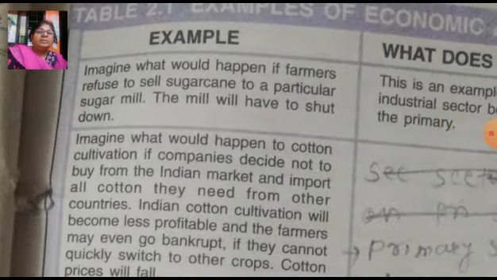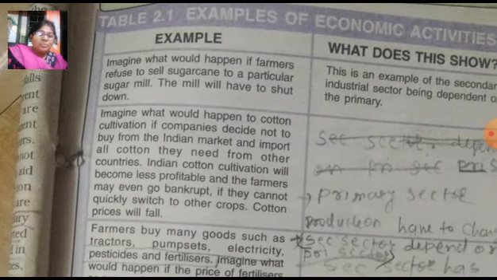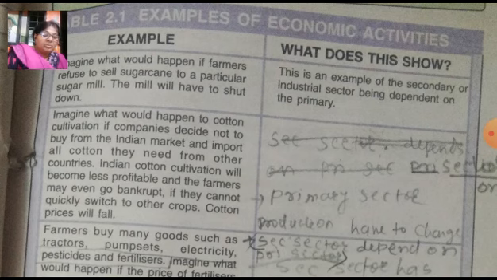Here it is given that economic activities, though grouped into three different categories, are highly interdependent. Let us look at an example. All these primary sector activities, secondary sector activities and tertiary sector activities are interrelated. They are not separate, they are interrelated to each other. The primary sector depends upon the secondary sector, the secondary sector depends upon the primary sector, and both depend upon the tertiary sector, which we are going to discuss through this example.